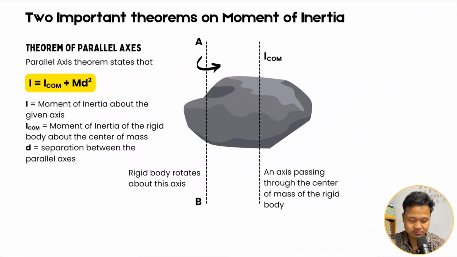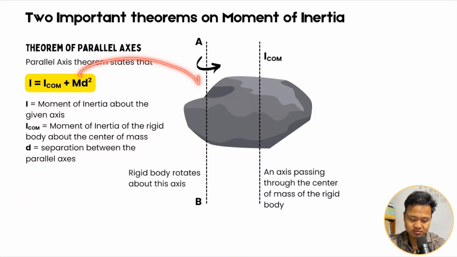Now the moment of inertia has two very important theorems. The first is the theorem of parallel axis, that is the parallel axis theorem. You have to remember this formula: I is equal to the moment of inertia about the center of mass, I com, plus md square.